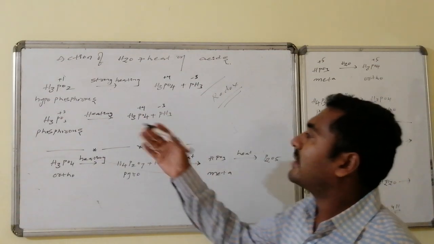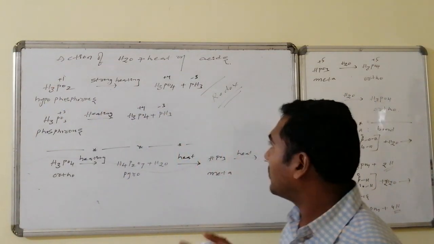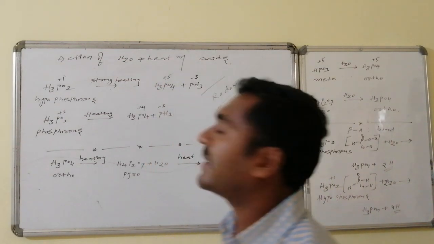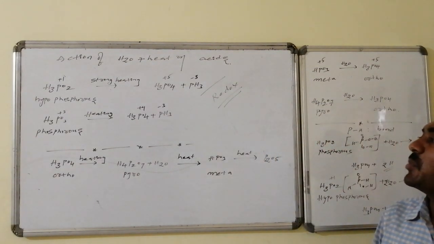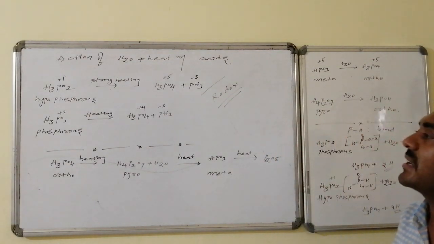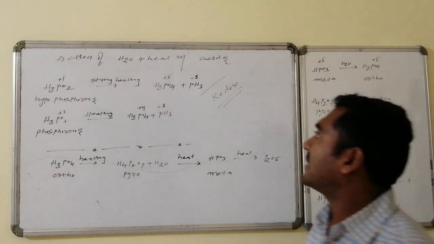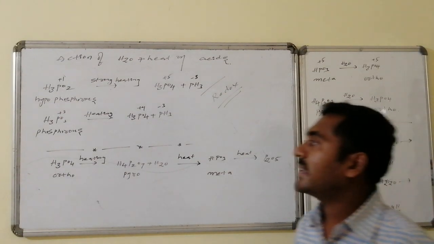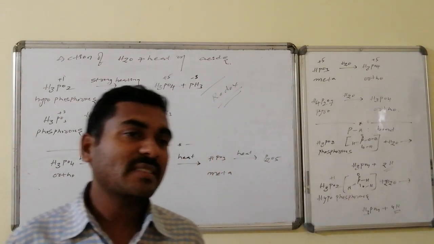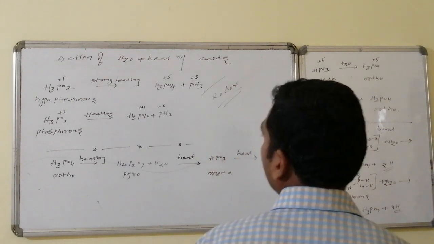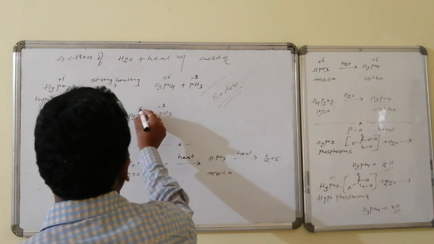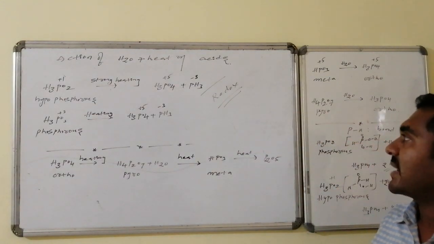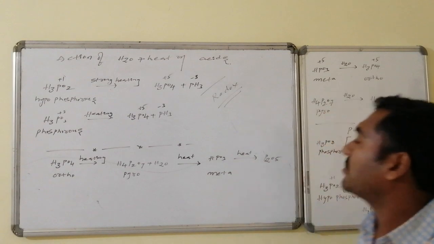Hence, it can increase its oxidation number to +5 and it can decrease its oxidation number to the least value, that of the hydride, phosphine. Thus, hypophosphorus acid H3PO2, which is in the +1 oxidation state, on heating is converted to orthophosphoric acid and phosphine. Similarly, phosphorus acid, in the +3 oxidation state, on heating is once again converted to orthophosphoric acid, H3PO4, followed by phosphine, PH3.